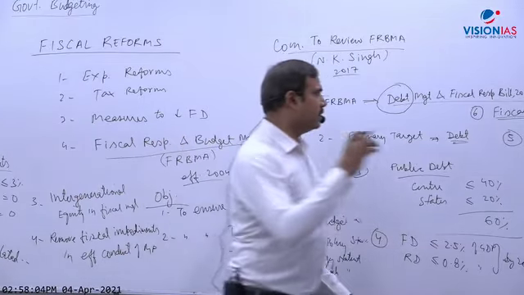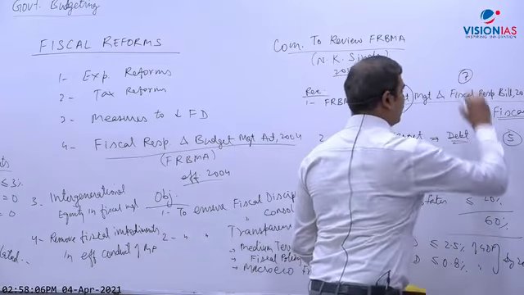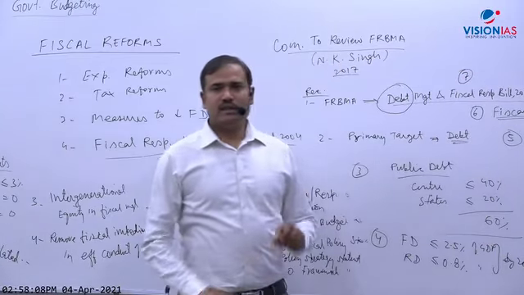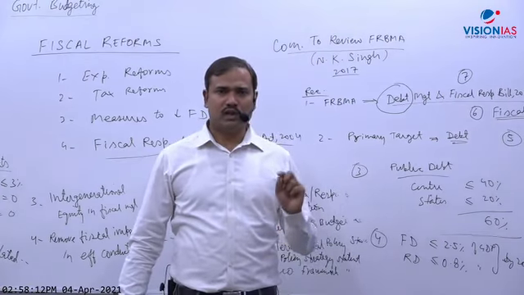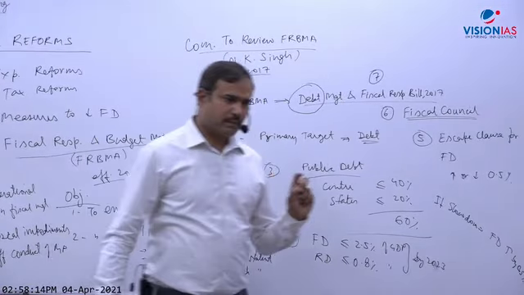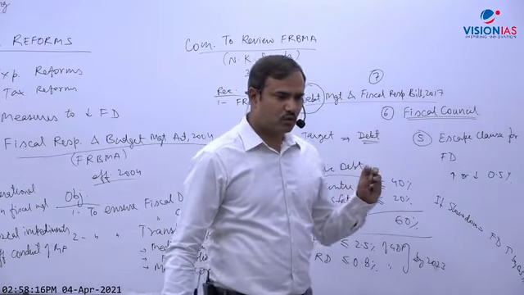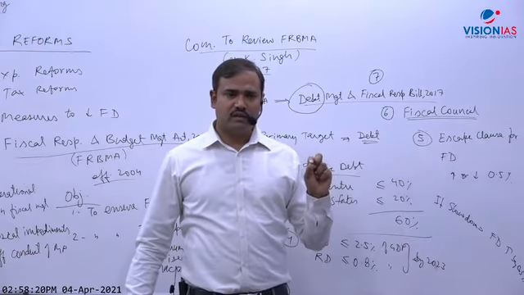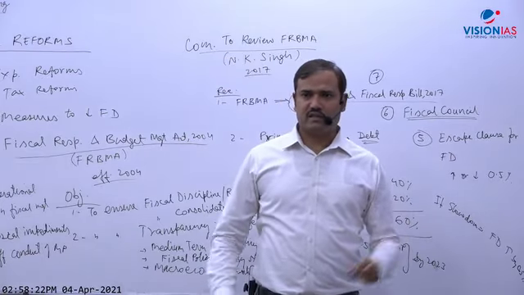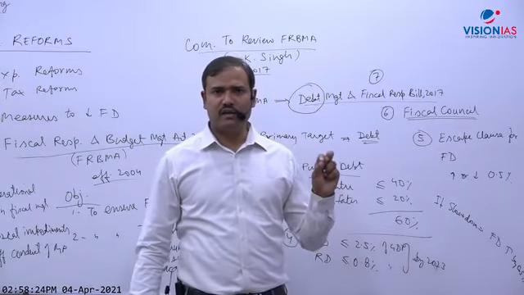Write down one more point, the 7th point: the targets of the act could be violated only in well-defined conditions.